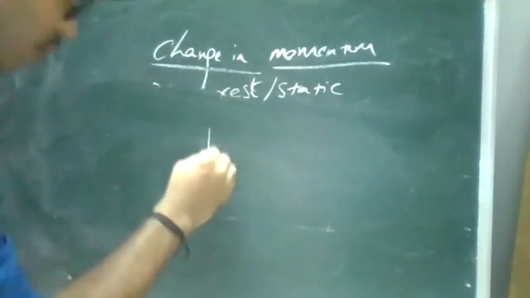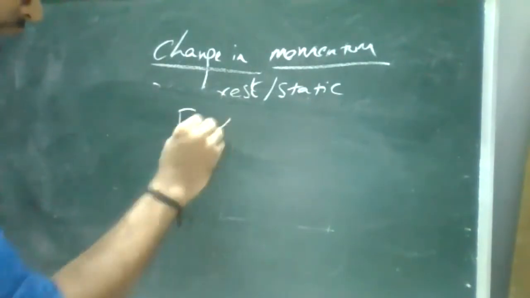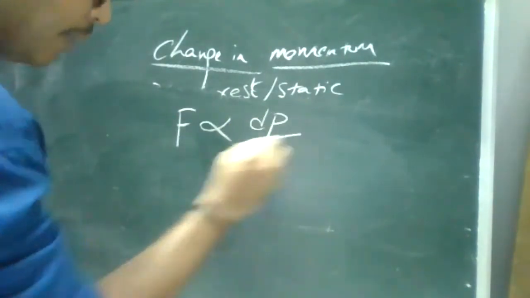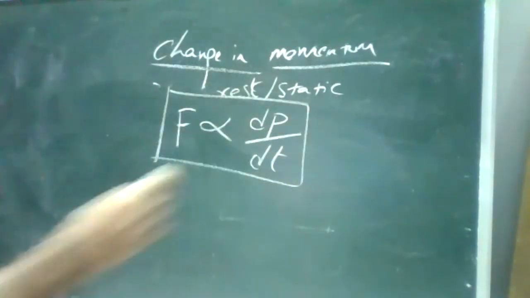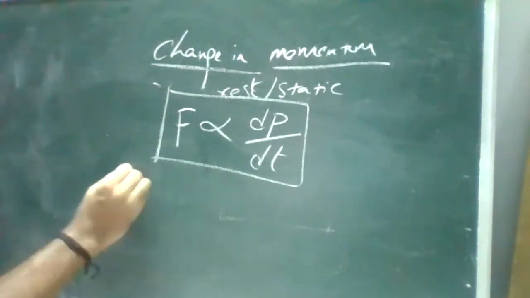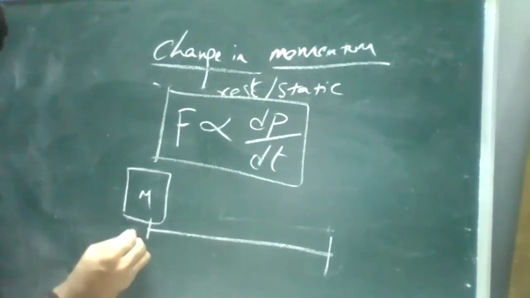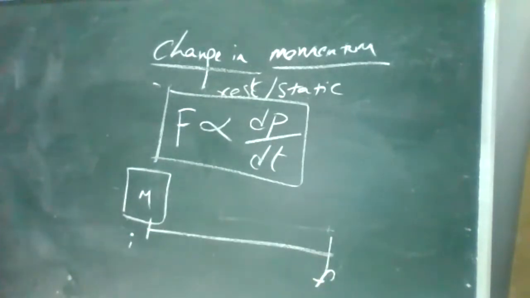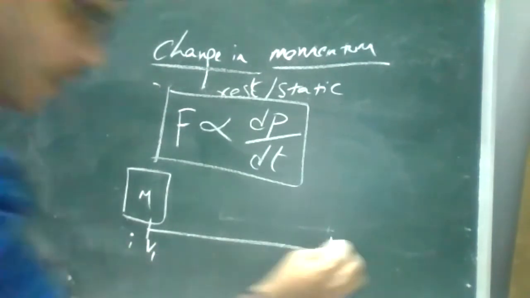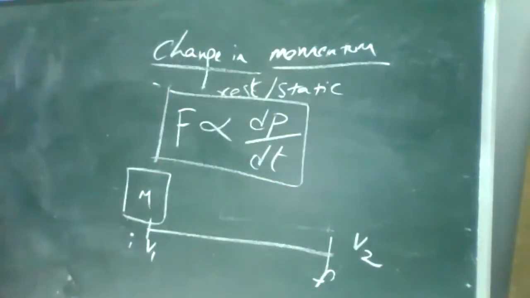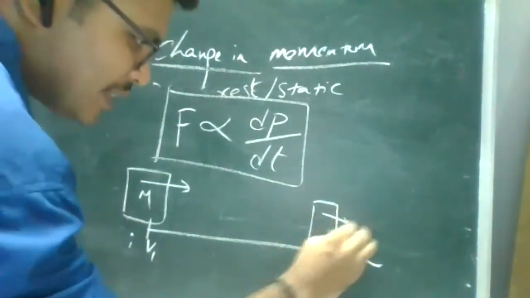Now, when we discuss momentum, remember the object starts moving with respect to time, from one point to another point. So the relation is F is proportional to dP by dt. This is your second law, change in momentum. It changes with respect to time. The same mass moves from an initial condition to a final condition. The initial velocity I'll consider as v1, and the final velocity as v2. When the object moves from the initial point to the final point, there is a change in between.